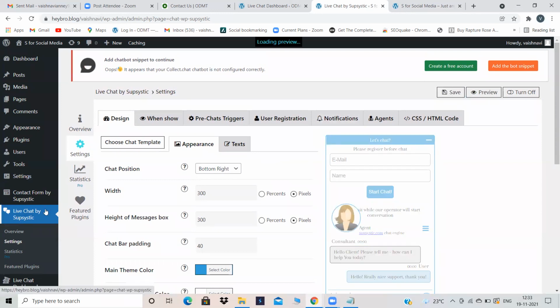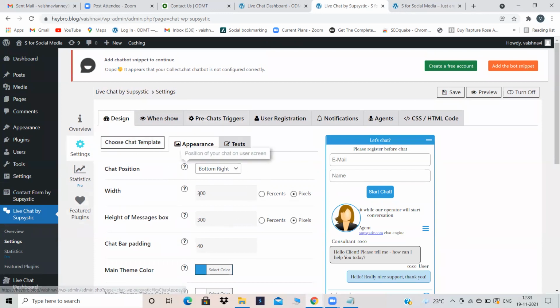Okay, see, Live Chat by Subsystic. When you click on this option, you can design it. This is just about designing how you want. Now we have installed a plugin called Live Chat by Subsystic. After that, it is up to you whether you want to design it or not, or if you want to keep it as it is, no problem.